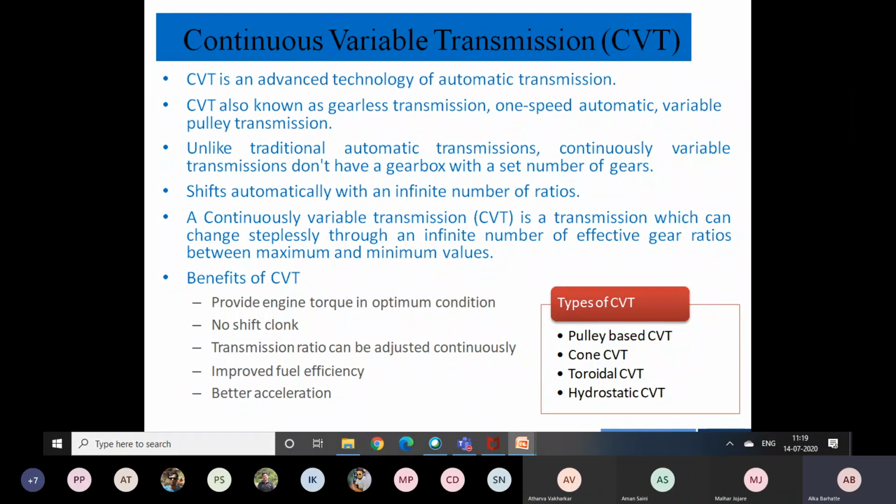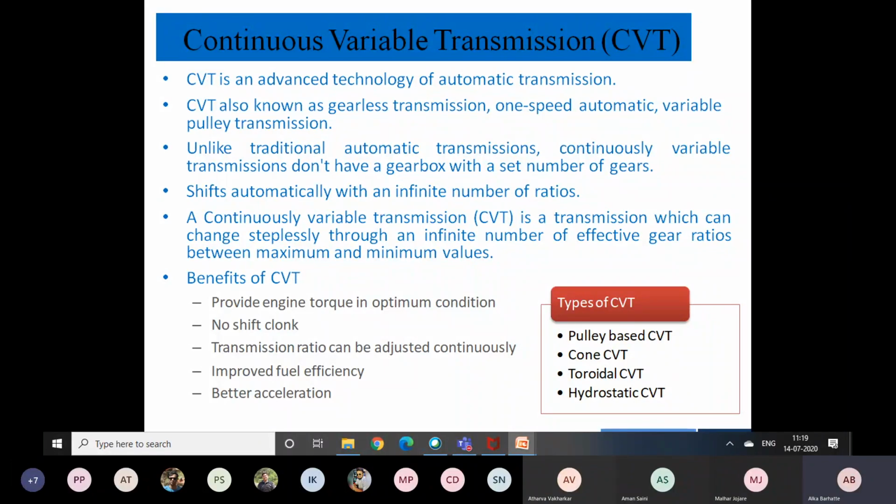Now the next one is a newer one, mostly used in bikes also. Nowadays it is becoming popular in motorbikes, and it is also used in cars. So it is continuous variable transmission, as the name represents. It's a continuous variable, which means the infinite gear ratio can be obtained.